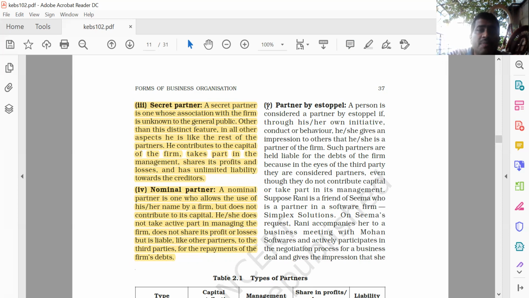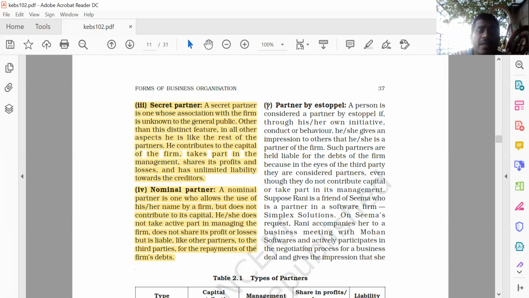A person by his behavior reveals that he is the partner of the particular firm, but actually, it's not like that. A person is considered a partner by estoppel if through his or her own initiative, conduct or behavior, he or she gives an impression to others that he or she is a partner of a firm. By his behavior, he wants to reveal that he is the partner.